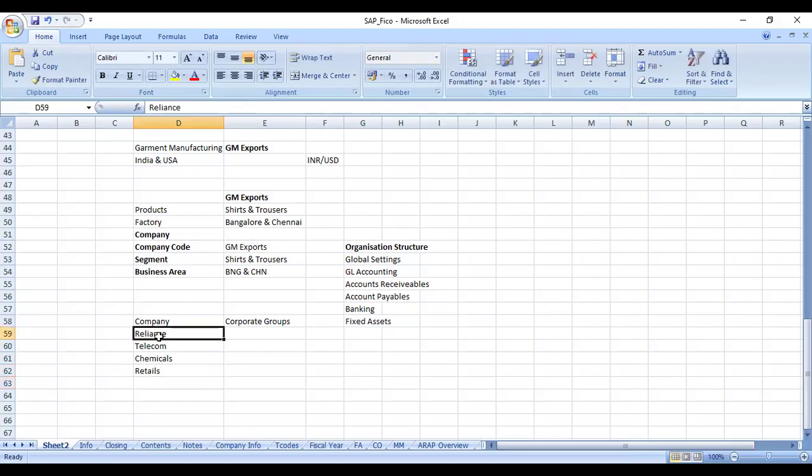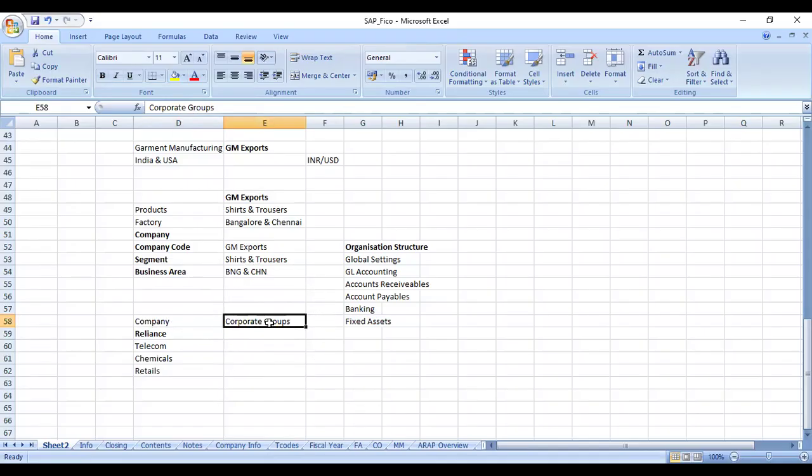Now, in case this Reliance chairman wants the report for all those different entities or different companies, then he will create a structure called company in SAP. Okay, and this company will be used only for consolidation purposes. There is no direct posting into the company. The system will just pull the data from other companies, and it will create the necessary reports. Okay. Ideally, in SAP, company refers to the corporate groups.